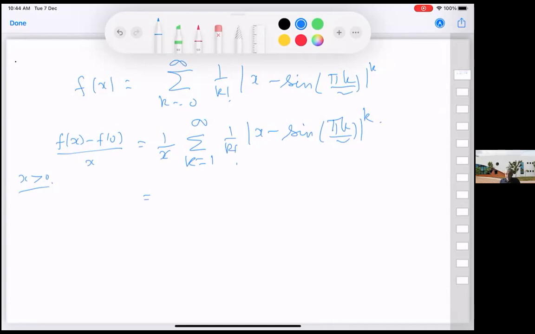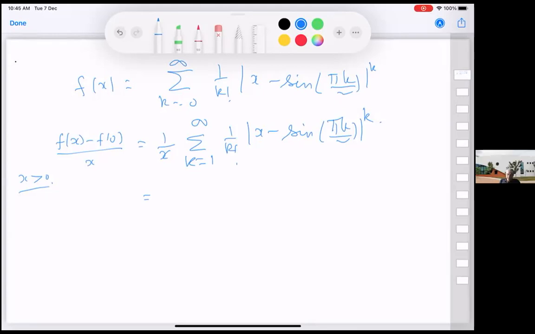It's maybe more complicated than what I had bargained for. Sir, f of x minus f of 0 has to be considered, right?